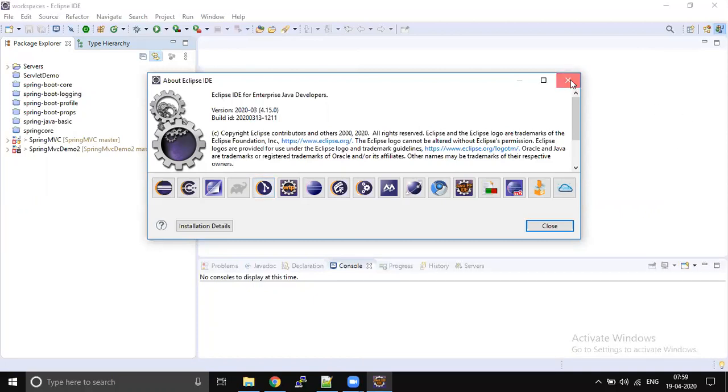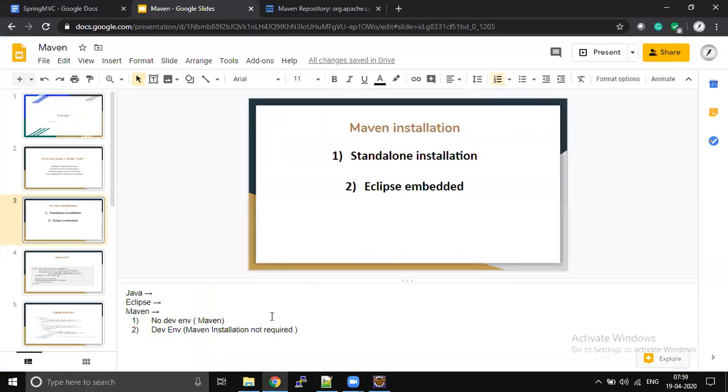But when we are working in a non-development environment, something like your build environment, for example your Jenkins environment, your dev environment or your QA environment, we may not have Eclipse or IntelliJ IDE installed. Most probably we will be running commands, like a Maven install, or commands to run the application. At that time you have to install Maven. So in your dev environment, if you want to do a Maven build, you need to install Maven.